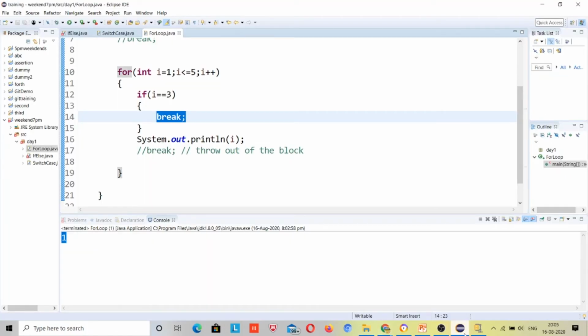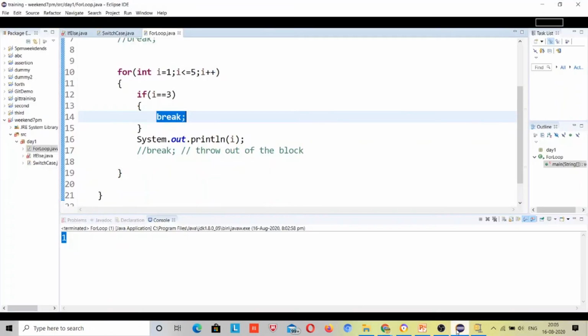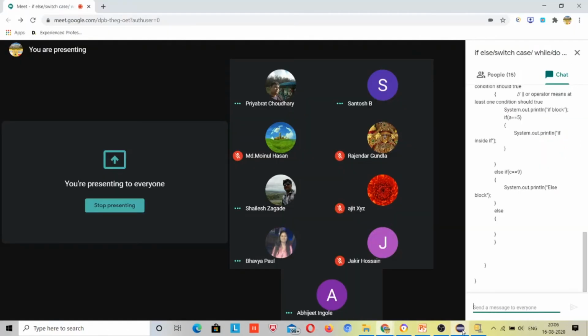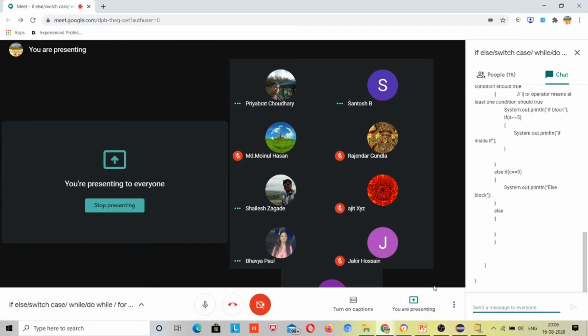Why would 4 and 5 be printed? It will throw out of the loop. If is not a loop, it's just a condition which says that if there is such a condition, just throw out of the loop. That's why we have used break over here. Why should it print 3 2? Can you explain, so that I can understand where you are having a problem? Can you explain, Bhavya?